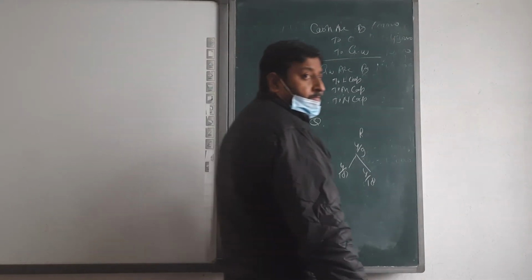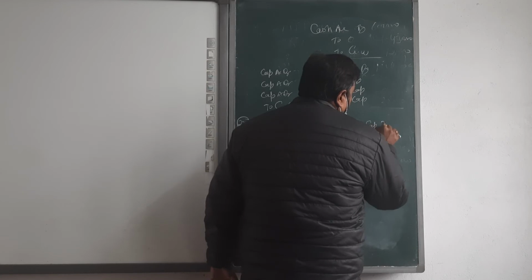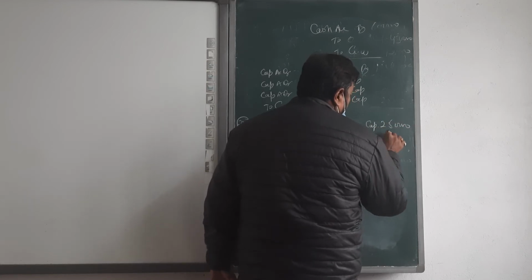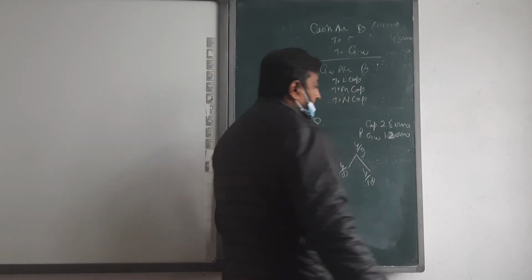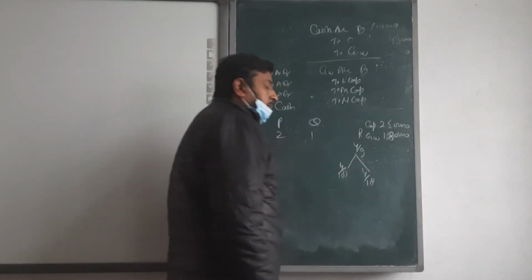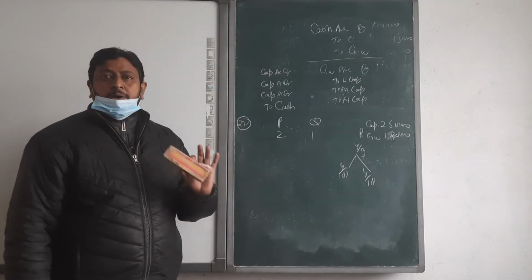Then next: R brings in cash 2,50,000 as capital and goodwill 1,80,000. Finished?